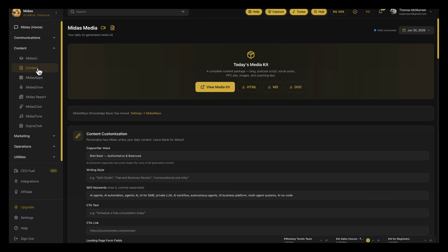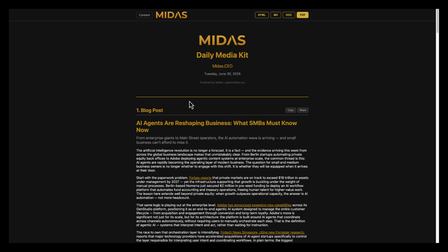If you are tier 2 or above, we produce a MediaKit for you every day, and obviously you can decide whether you want the MediaKit or not. If you go to settings and go to notifications, that will determine whether we create the MediaKit for you. The MediaKit is essentially a 1,000-word blog.